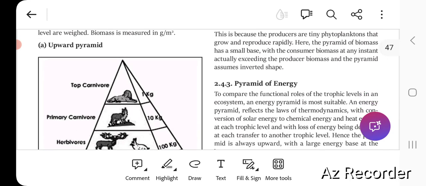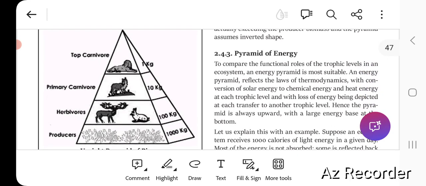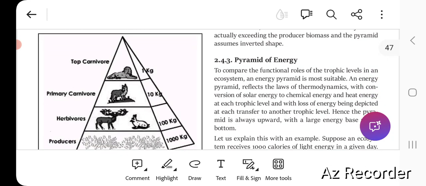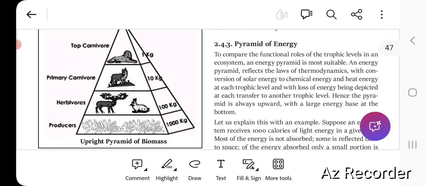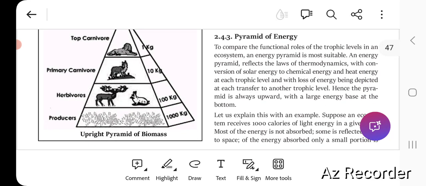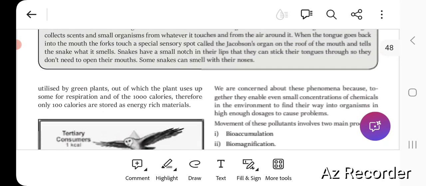So we can see that the pyramid of numbers and the pyramid of biomass, both can be upward and inverted. But in the case of the pyramid of energy, we only have this pyramid in the upright manner.